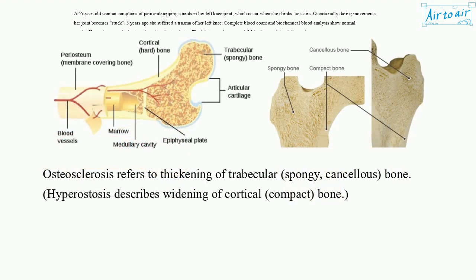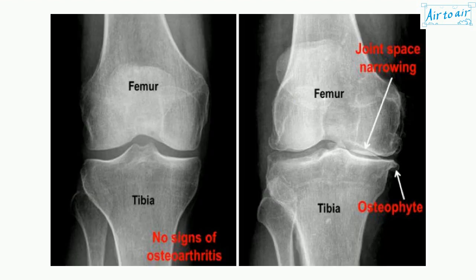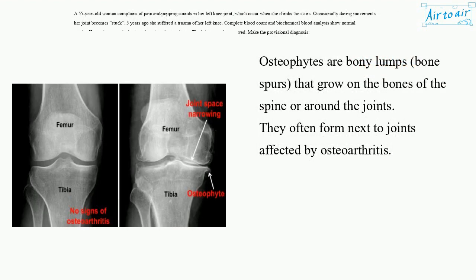Osteosclerosis refers to thickening of trabecular, spongy, cancellous bone. Hyperostosis describes widening of cortical, compact bone. Osteophytes are bony lumps, bone spurs, that grow on the bones of the spine or around the joints. They often form next to joints affected by osteoarthritis.